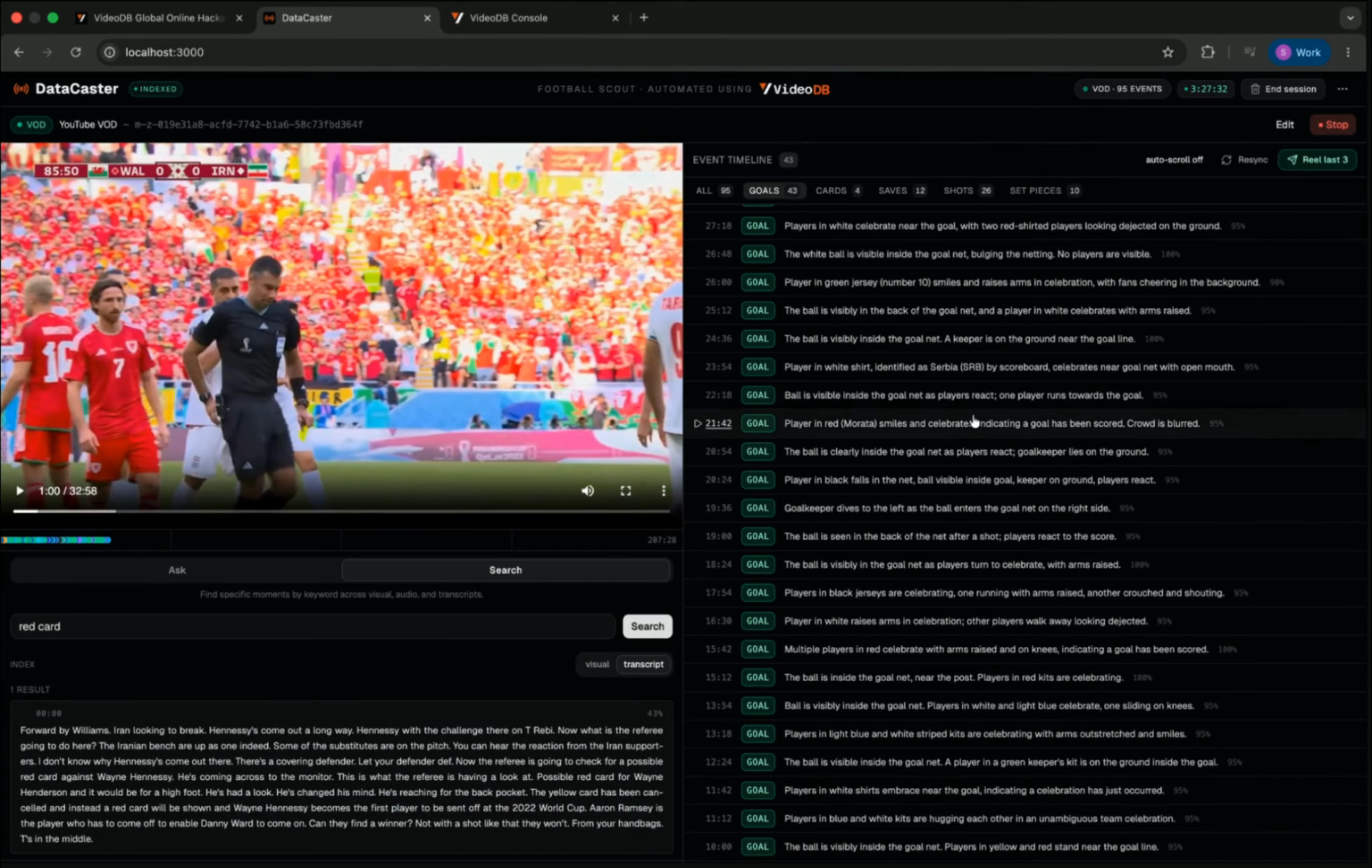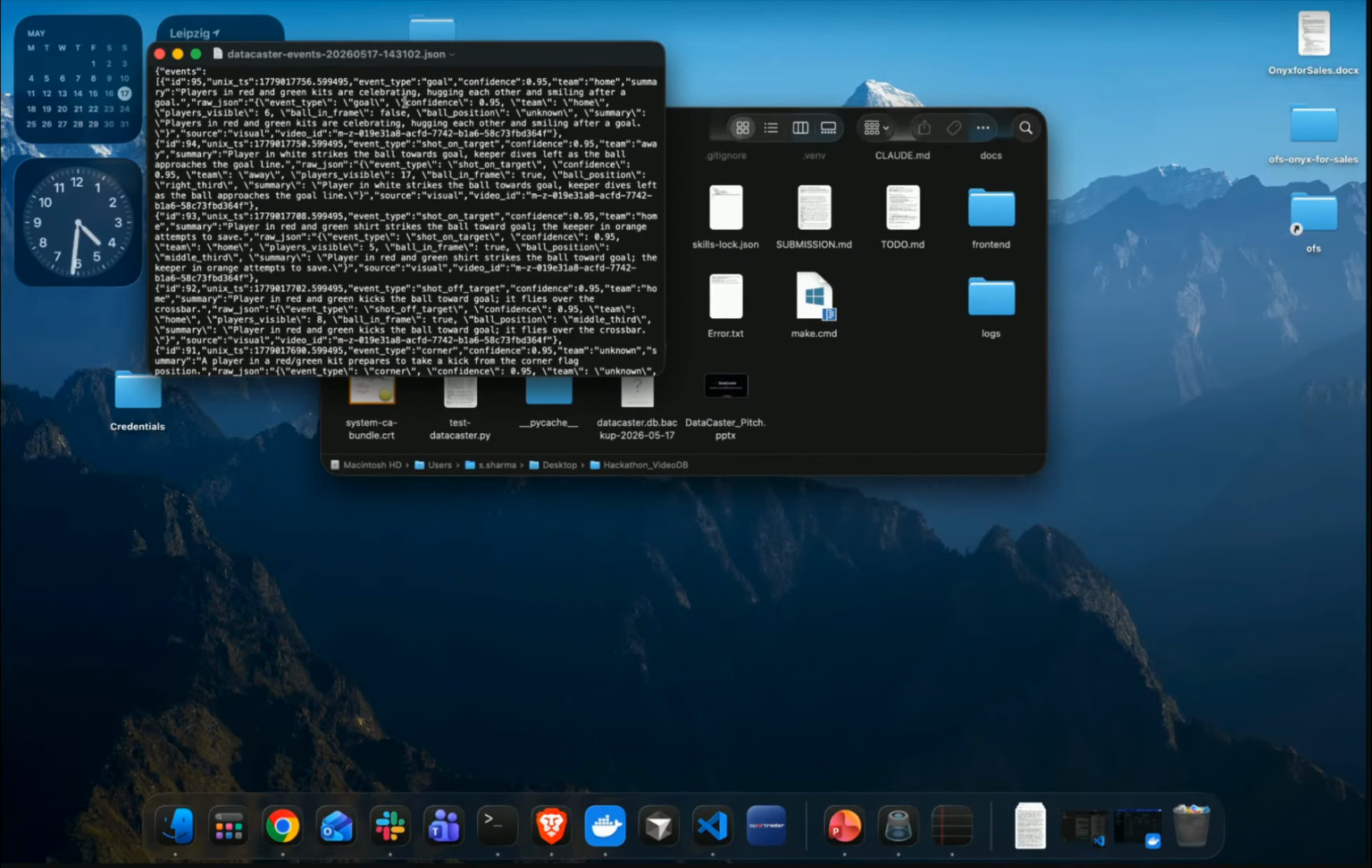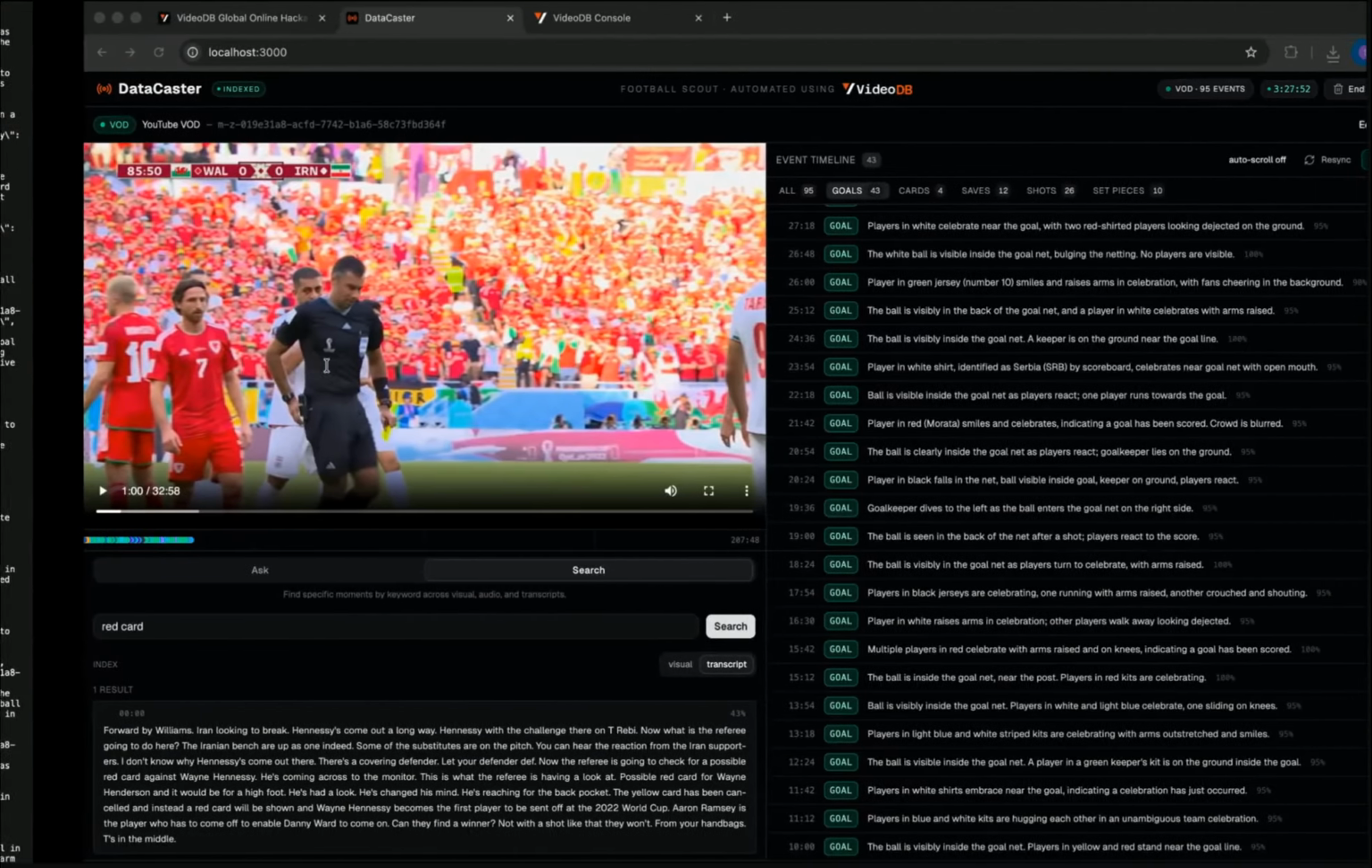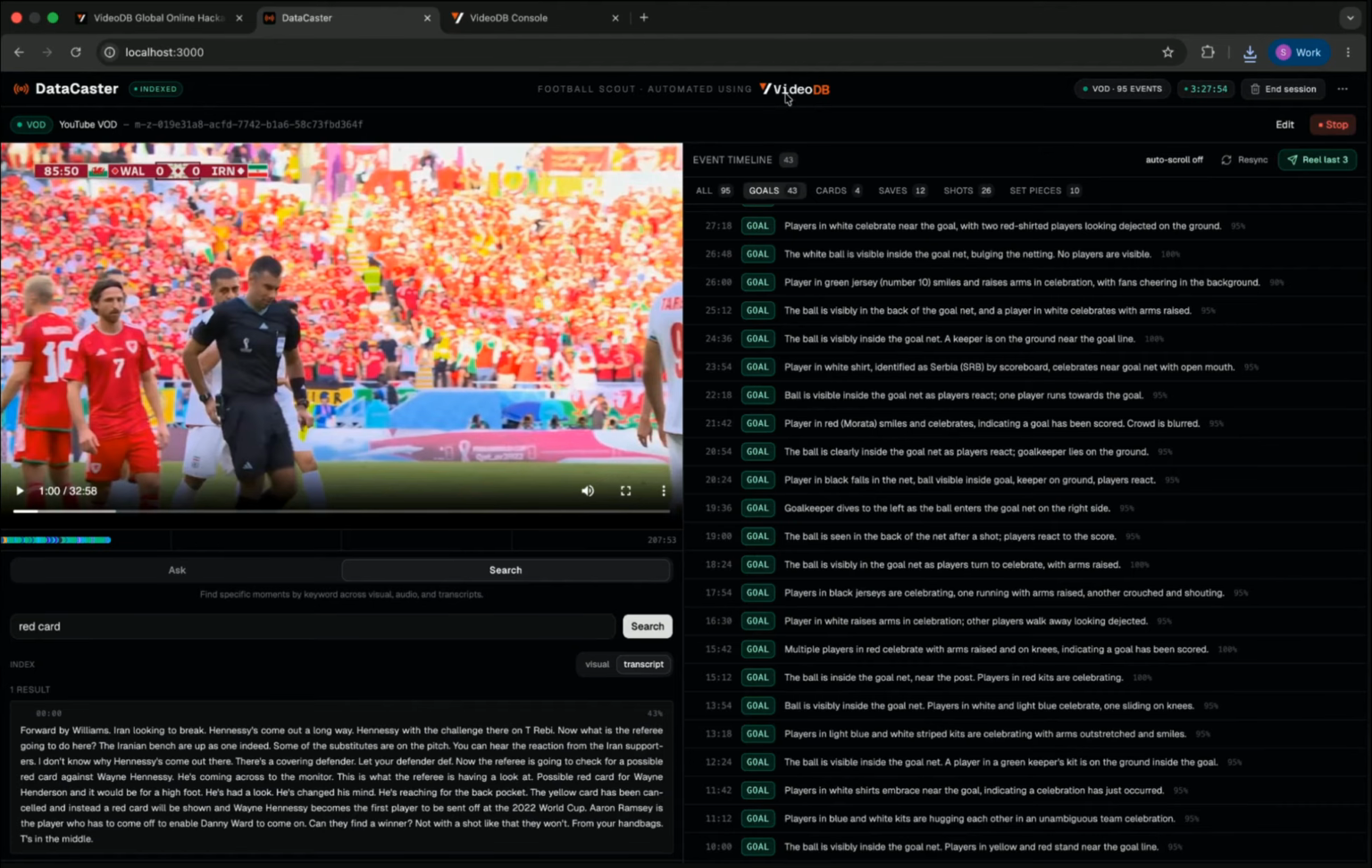Let's close it. And in the end, if I want to export it as a JSON file, I can come here and click on it, and there we have our JSON file. It includes all the information about all the events, which is really cool. We don't have to do anything manually. Everything is done by VideoDB, basically.